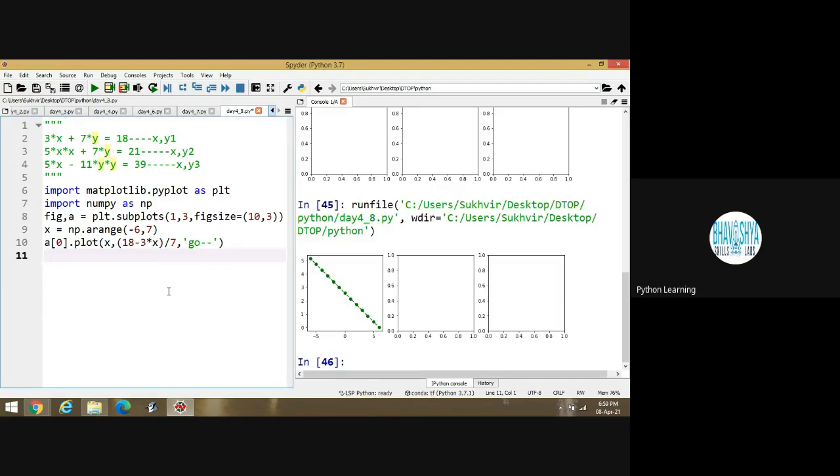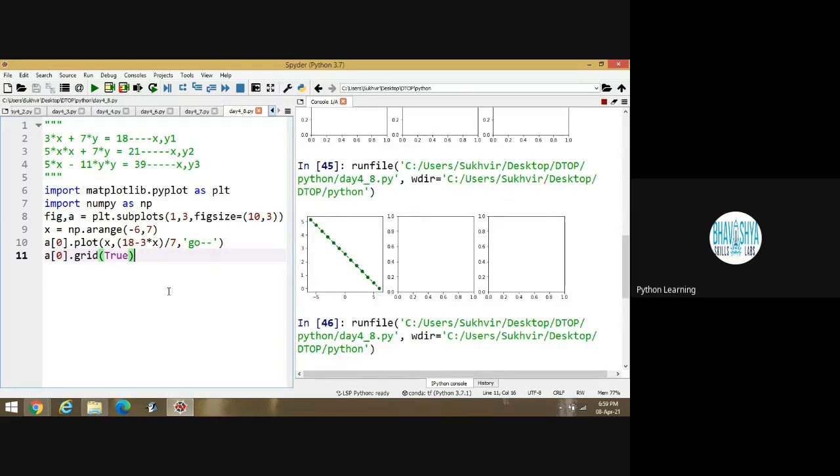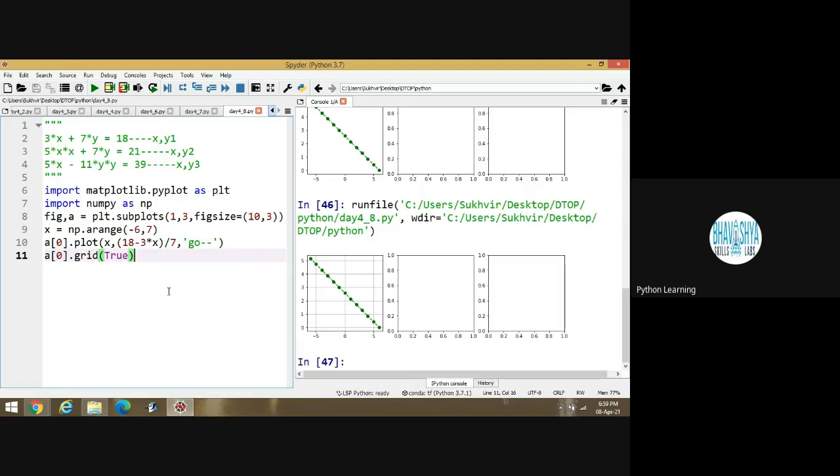Or the second one. Now, one more introductory part in this program. a0 dot, suppose I am writing grid, and inside the bracket true. Is it okay? And execute the program. You can see one grid here.